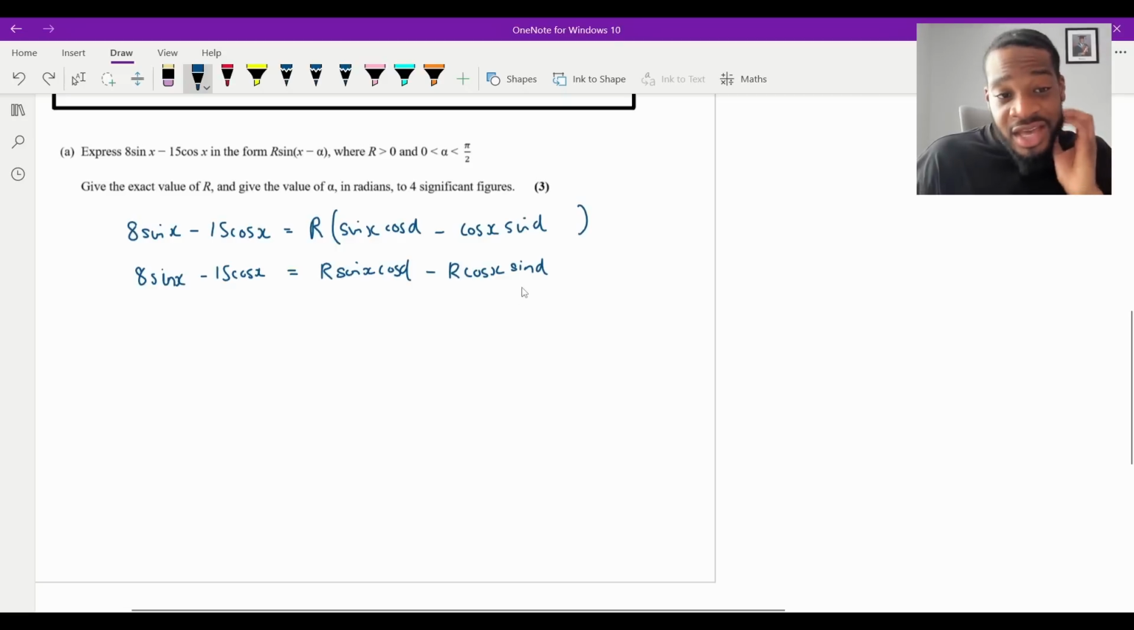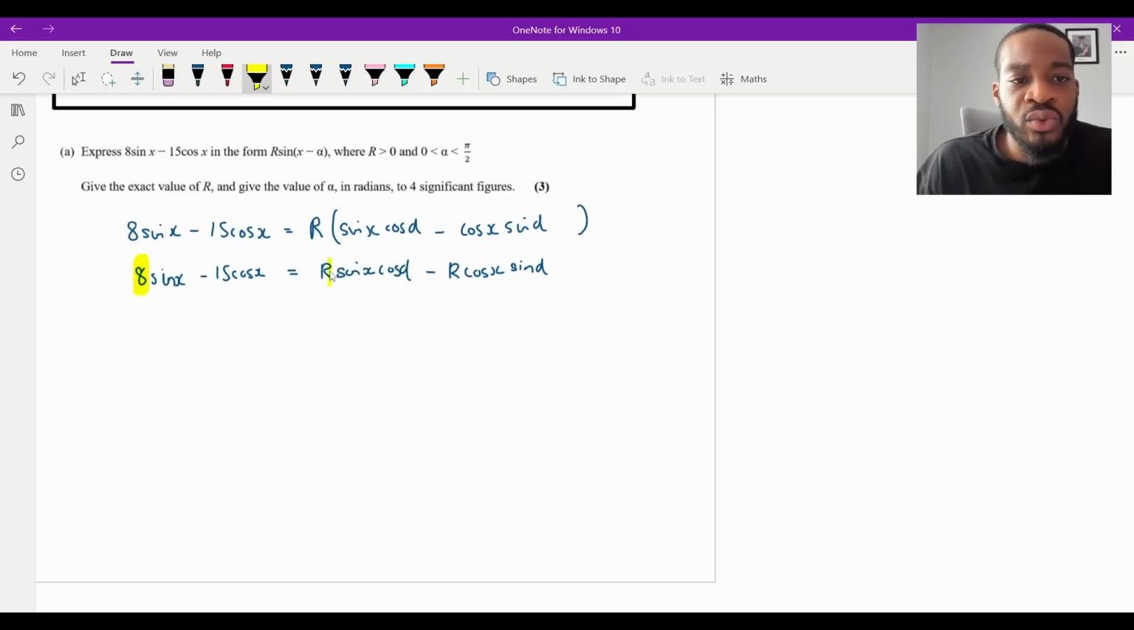Now when you get to this step, it's just a matter of equating the coefficients. So this 8, which is multiplying the sin x, would have to be equal to the expression multiplying the sin x on the left hand side, right? Because we're equating the coefficients. So what I can say here is that r cos alpha must equal 8. And it's the exact same thing with the 15. They're both negative, so I can ignore the negative, but the 15 is going to be equal to r sin alpha. So I'm going to have r sin alpha is equal to 15.